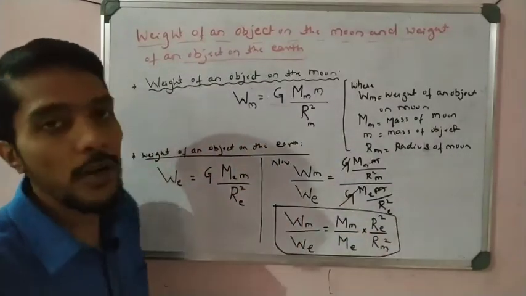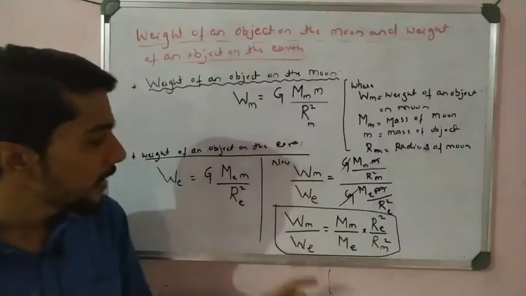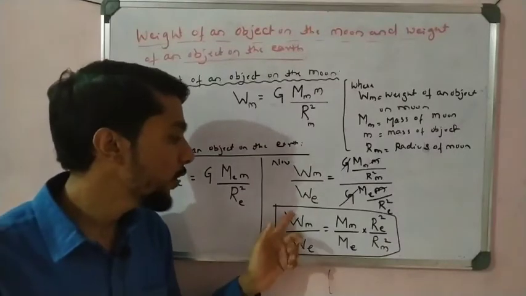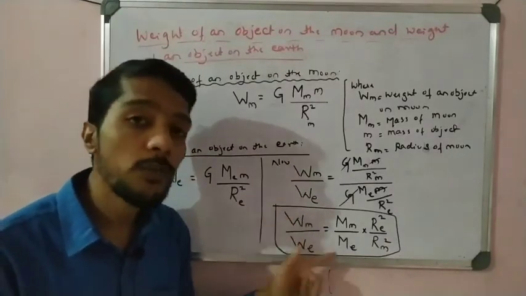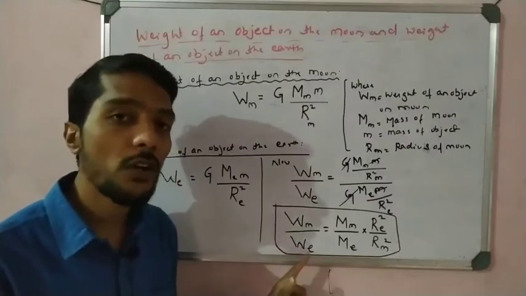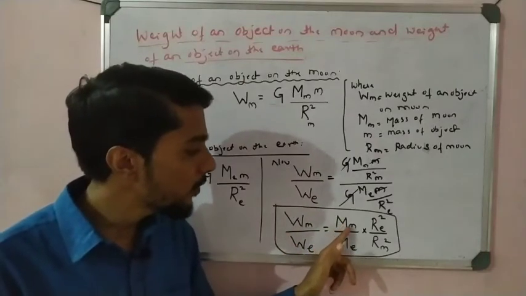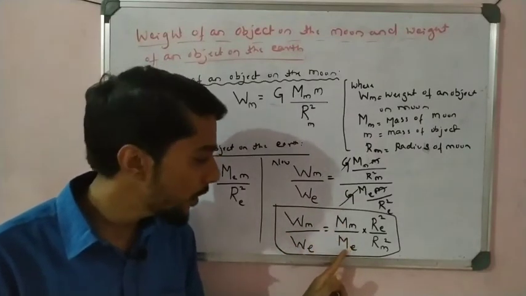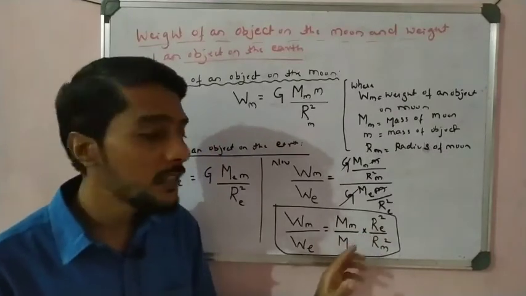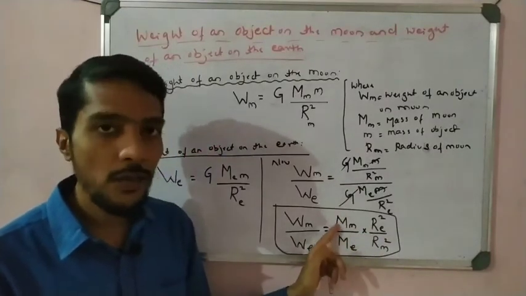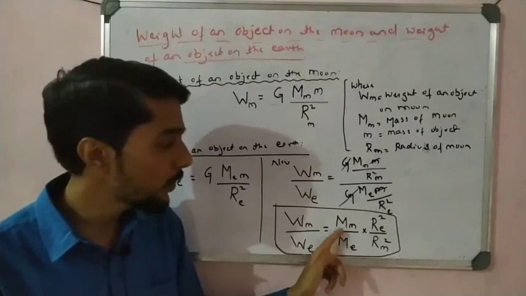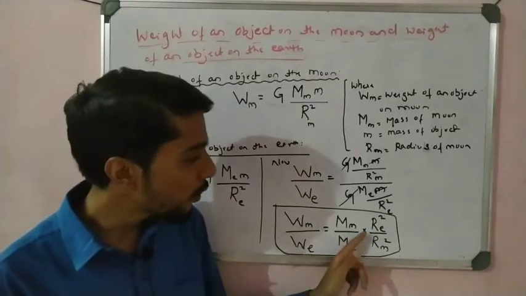Another very important formula is the ratio of the weight of the object on the moon divided by the weight of the object on the earth. The ratio is the mass of the moon divided by the mass of the earth, into cross, the mass of the moon by the mass of the earth.